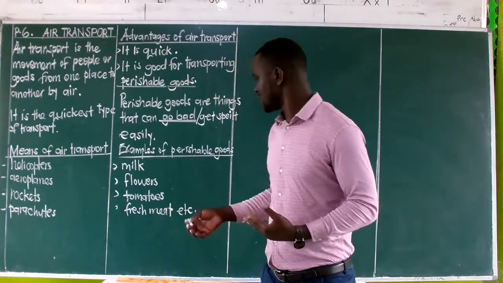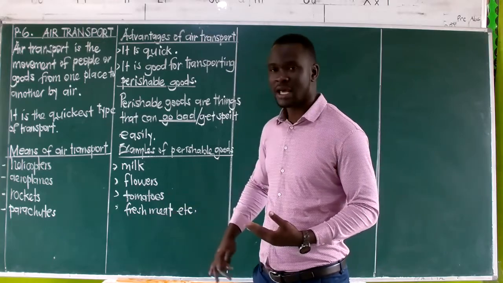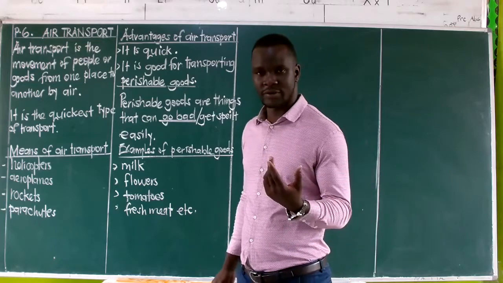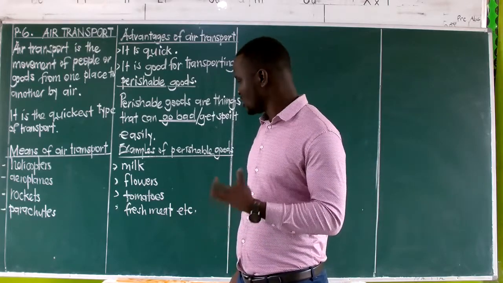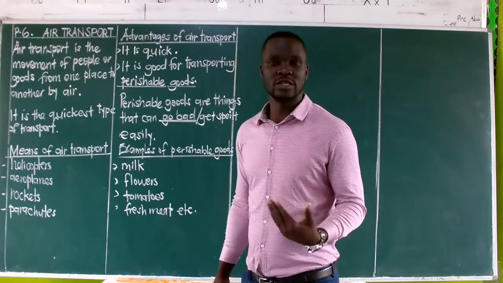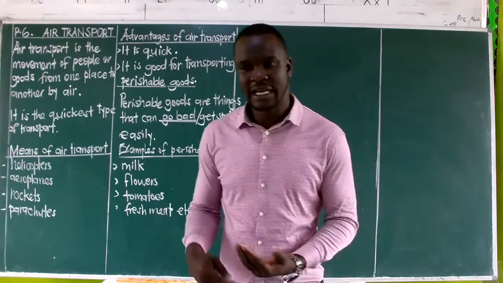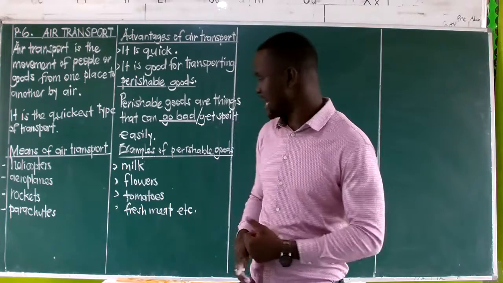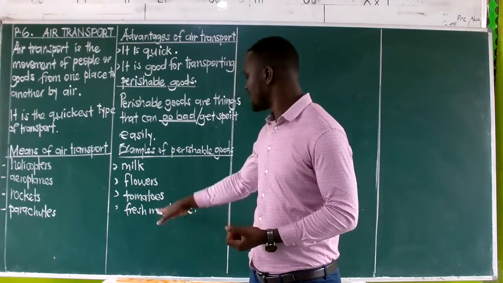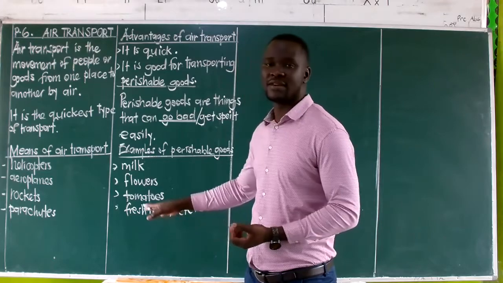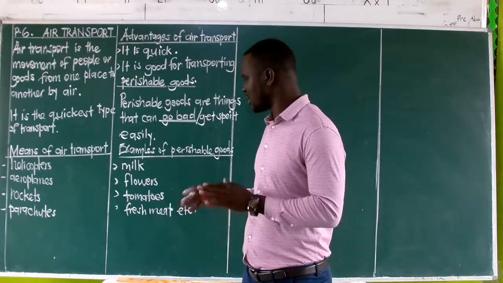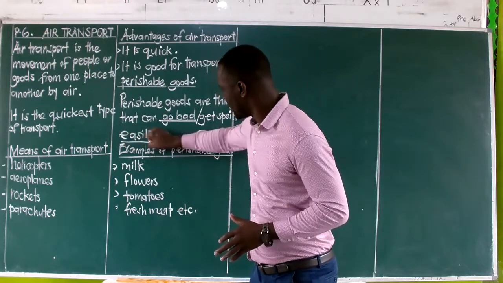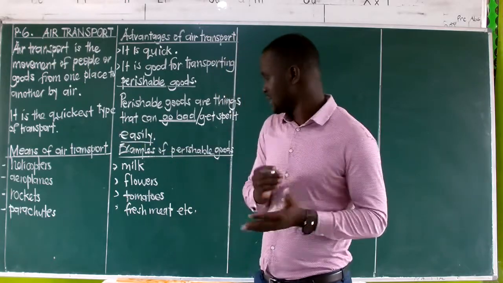So we shall also look at things like tomatoes. After they have become ready for use, they need to be used within the shortest time possible. If they are left for some other time, they will go bad, they will rot, and that will be a problem. The same applies to things like meat, things like fish. They can get spoiled easily, meaning within the shortest time possible. That is the meaning of easily.